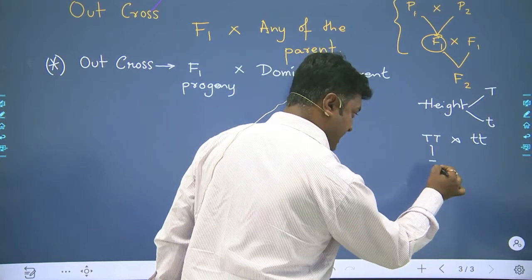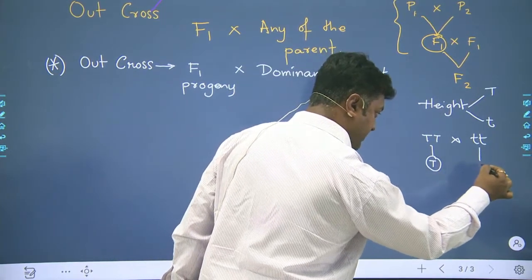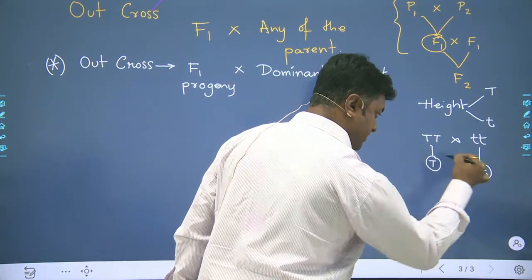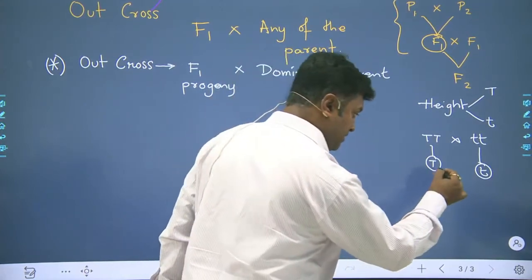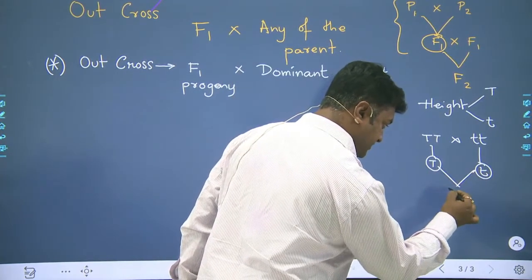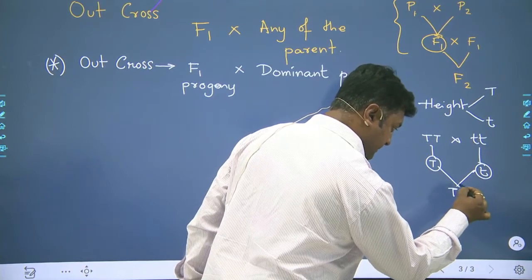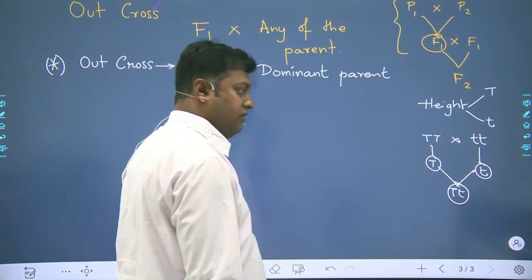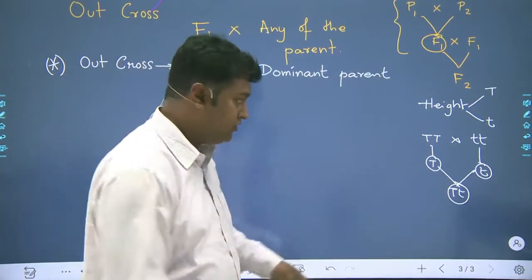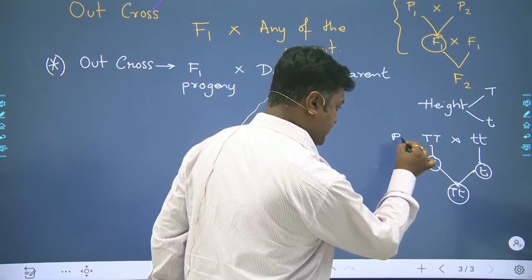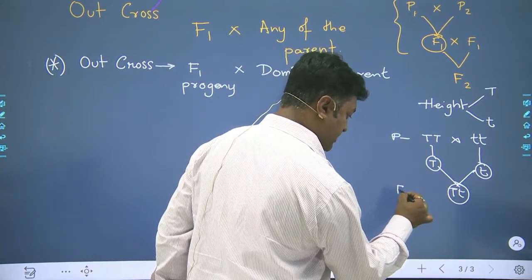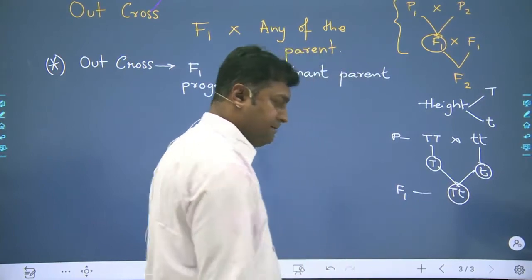They gave gametes capital T, and over here it will be the small t. Both of these gametes united and became capital T small t to form the F1 generation. So this was your parental generation and this was your F1 generation, we can say.